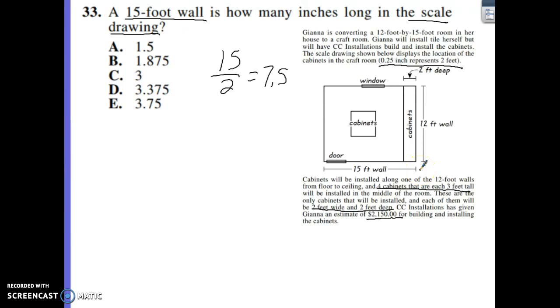That's important because we need to know how many 1/4 inches are going to be there. And there's going to be 7.5 1/4 inches, or 0.25 inches. So we're going to actually do 7.5 times 0.25. And that gets us 1.875, which is option B.